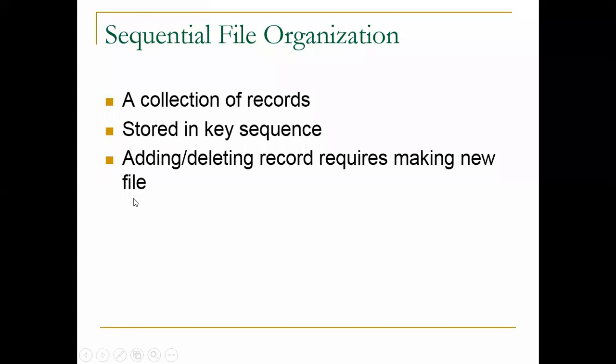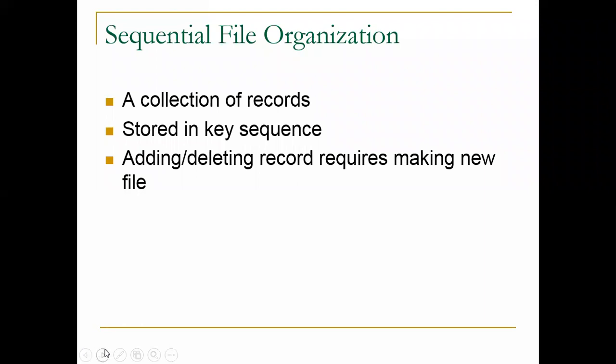Now we'll see in detail how it will be executed and what type of pointers are used for accessing the data, which we'll see later. For now, concentrate on the title: records are stored in sequential manner, and adding and deleting records requires making a new file.